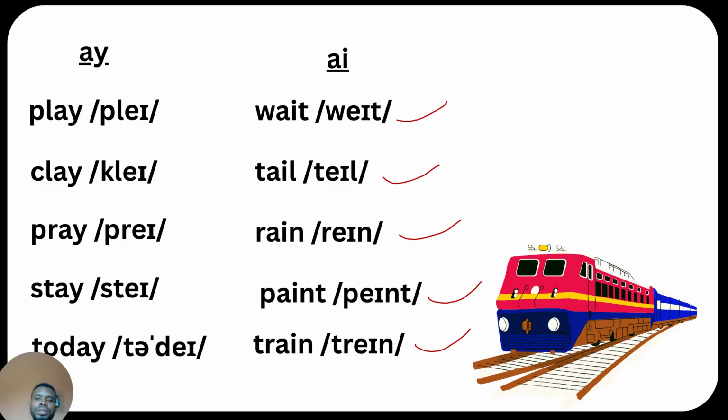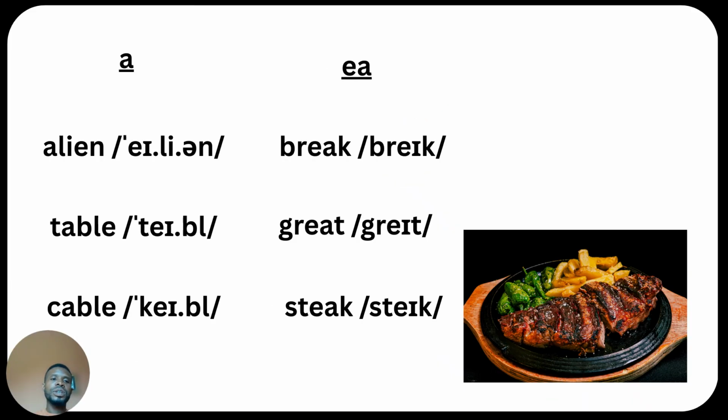Let's see other examples. We have it here in the letter A, as in alien. Please repeat. Table, cable. Very good.